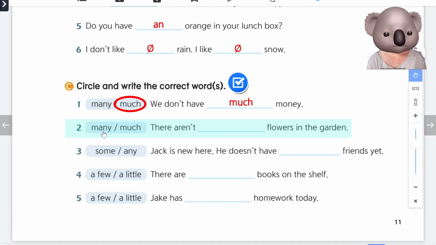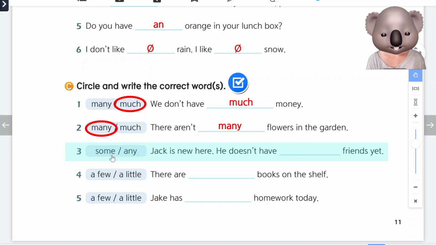Number 2, many, much again. Many is for plural nouns, much is for non-count nouns. There aren't flowers in the garden. Flowers, we can count them, right? We'll say there aren't many flowers in the garden.